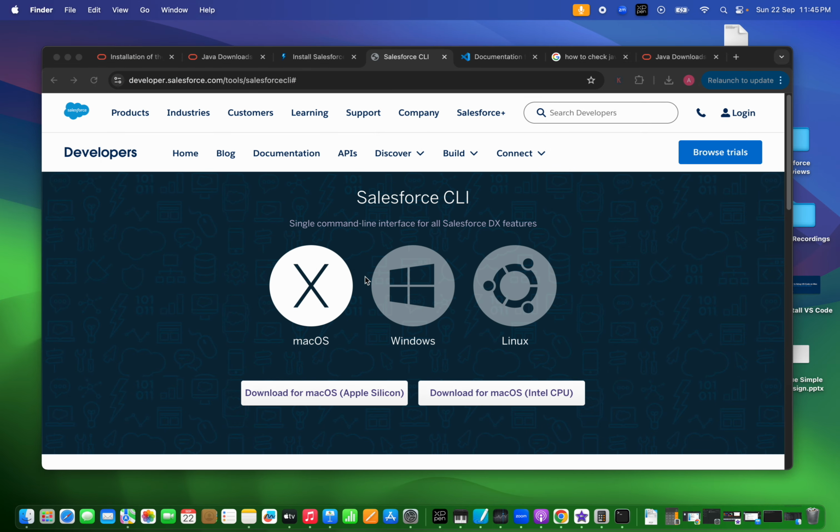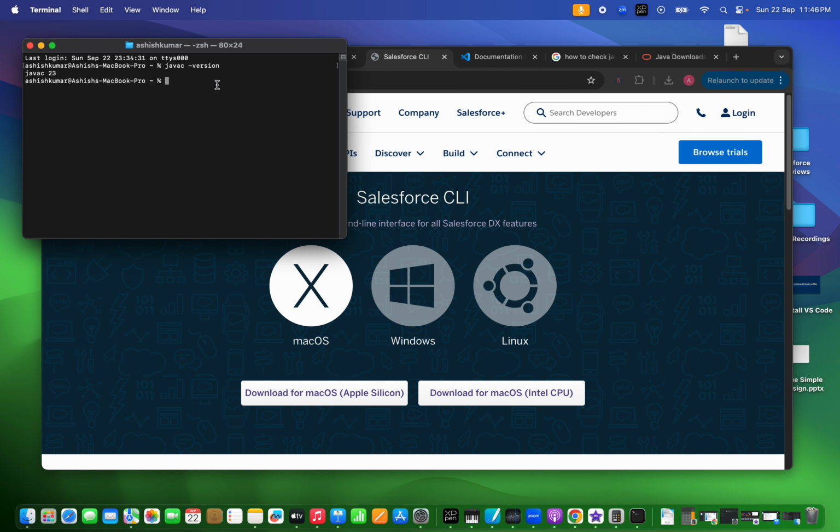Now, to check whether our installation is successfully done, we need to go to our terminal again, and here we need to write sfdx space version.